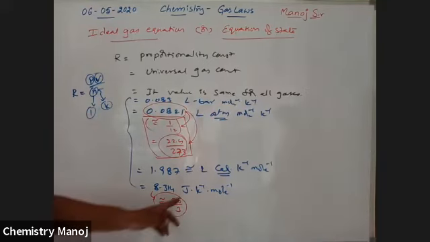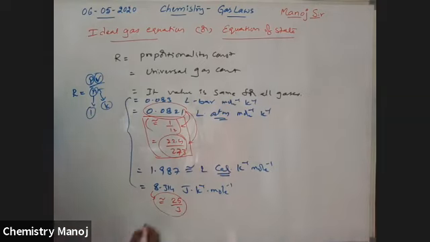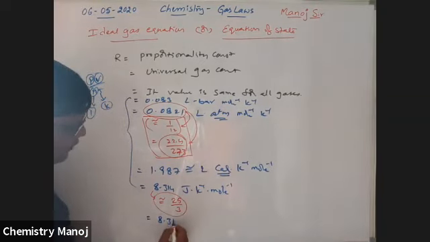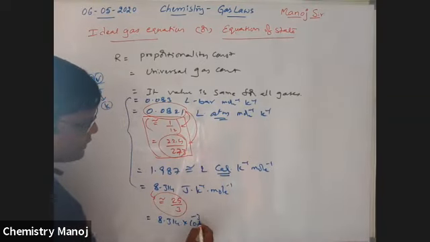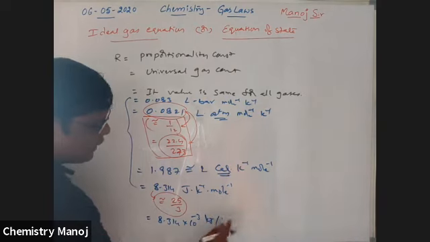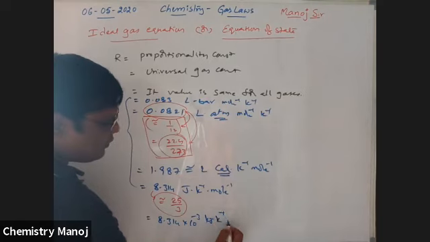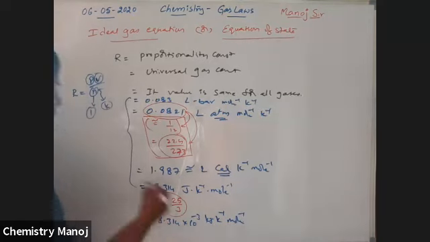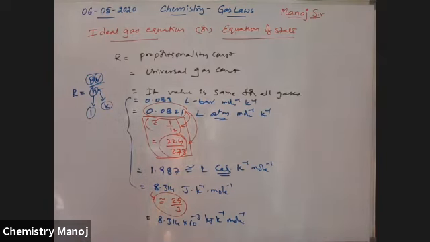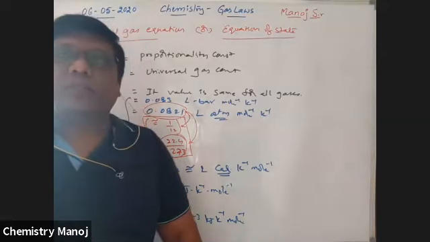So very, very important. It is also 8.314 into 10 power minus 3 kilojoule Kelvin inverse mole inverse, which is also one of the units, that is kilojoules per Kelvin per mole. Okay. These are different R values.